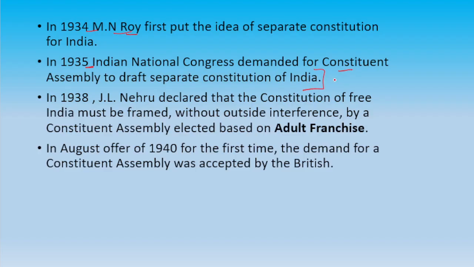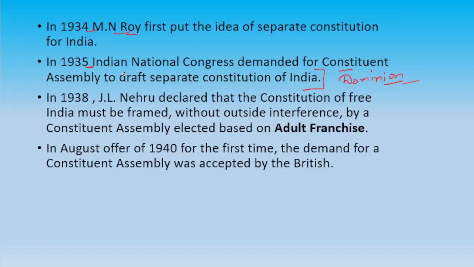At that point of time we were going for dominion status. We were demanding dominion status first, then we will go for complete independence. So the majority of these things are related to modern history, but we are covering them in brief here only.